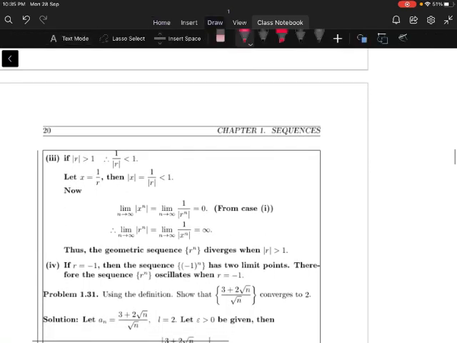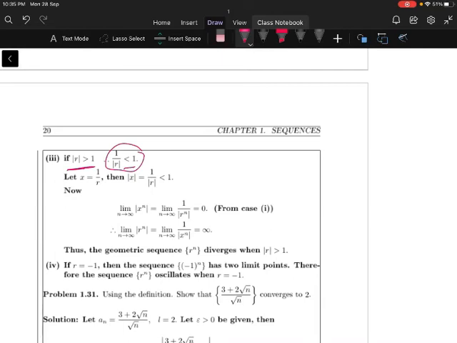Now let us move to the next part here. If mod r is greater than 1, the reciprocal becomes less than 1. Let x is equal to 1 by r, then mod x is equal to 1 by modulus of r, which is less than 1. Now let us take the limit.